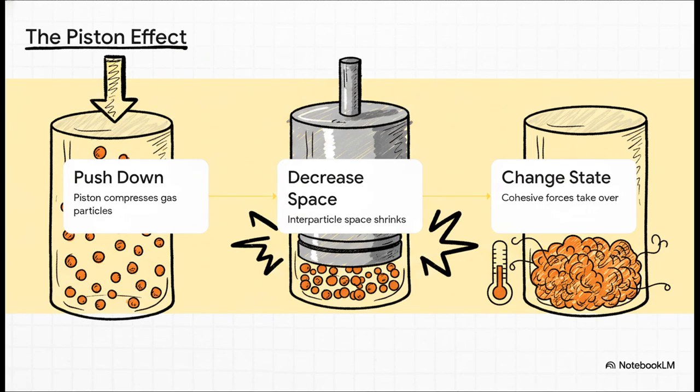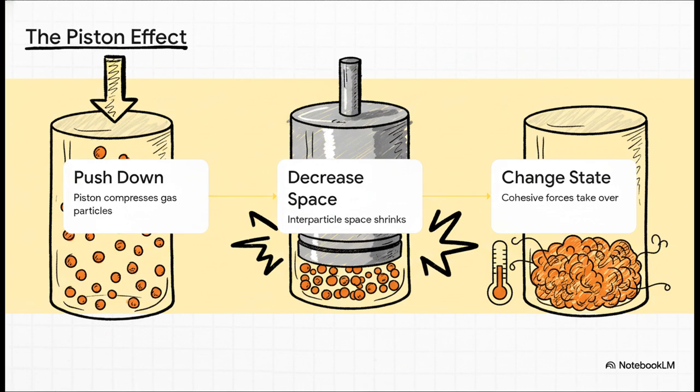So we've seen exactly what temperature does, but believe it or not, temperature isn't the only tool in the universe's toolbox. Imagine a heavy glass cylinder packed full of orange gas particles, with a heavy plunger, a piston, sitting right on top. As that piston forcefully pushes down, it aggressively decreases the interparticle space. Remember our golden rule from earlier? Low space equals high force.